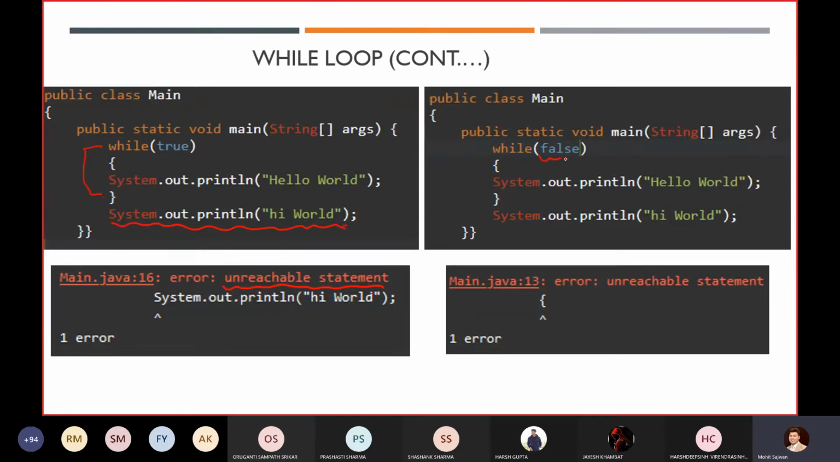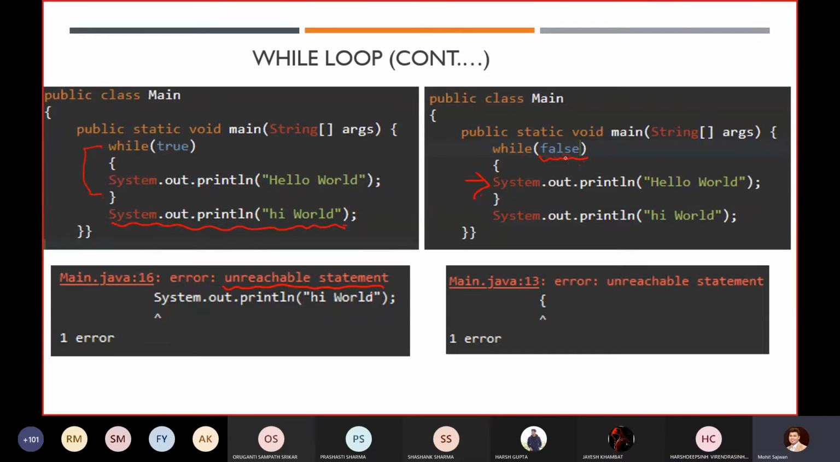Similarly, for a false condition, you know that you cannot execute this statement. Why? Because every time you will get a false statement, because here we are not using variables. In the while condition, we are just directly writing it like this, so here you will get false. So you cannot turn this false into true. Okay, you already know about that.